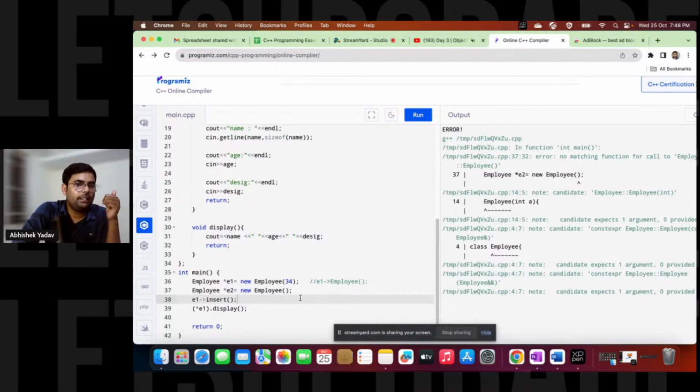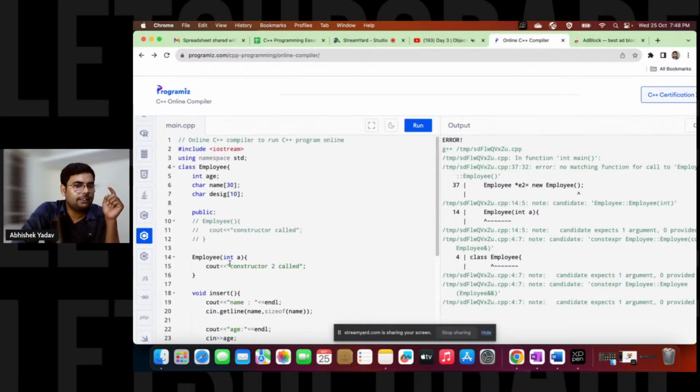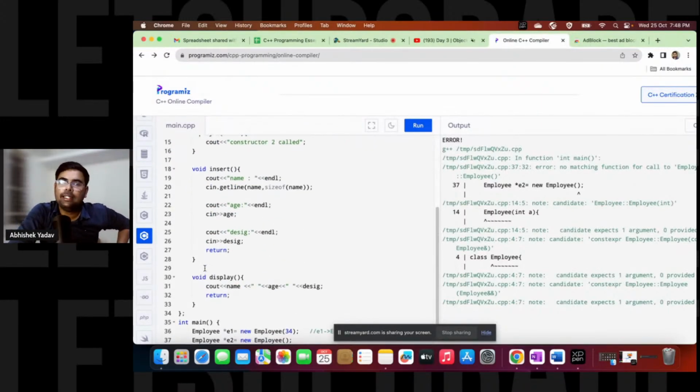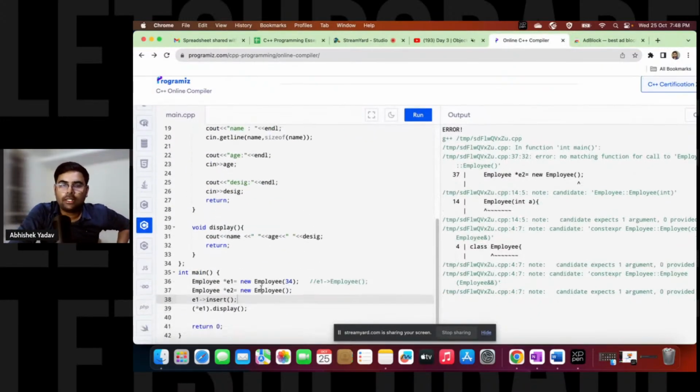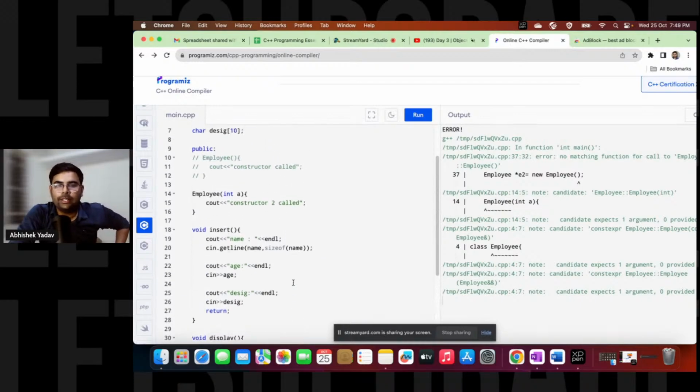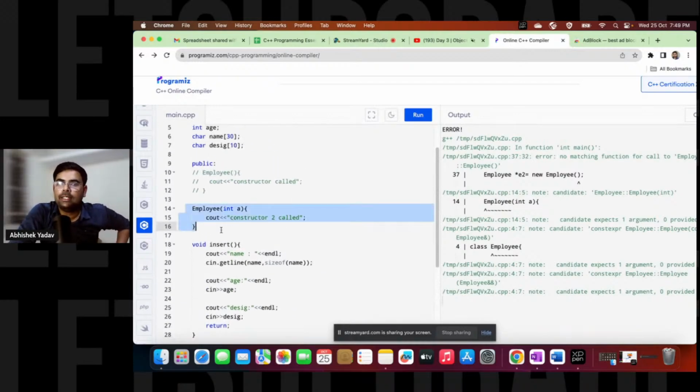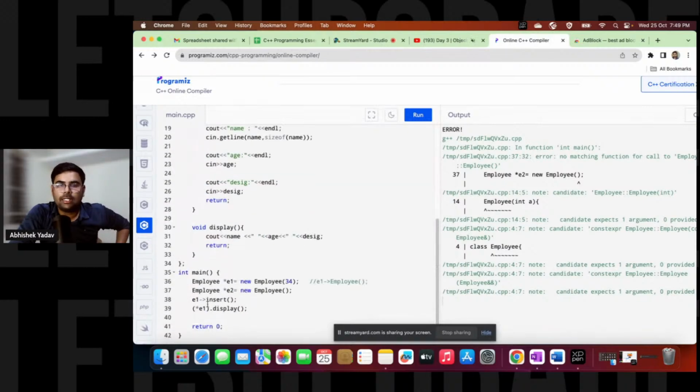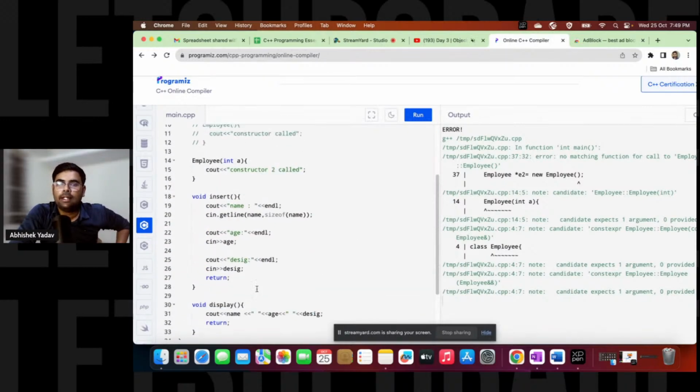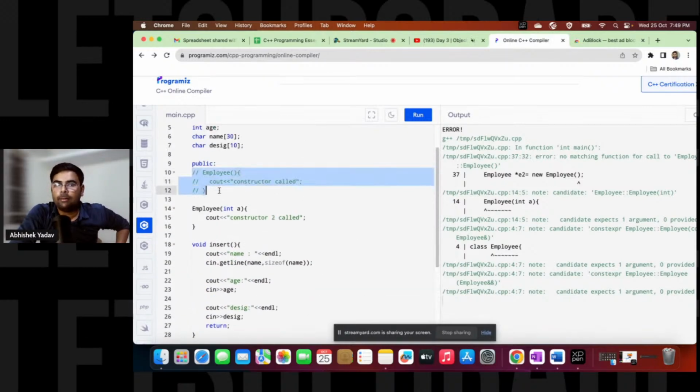You guys are getting the point. So the moment you have created a constructor, it will not create any default constructor by default, right? It will check whether you have defined any constructor or not. For the parameterized constructor, it goes to the class and is able to find it. But for the default one, it is not able to find any default constructor, because we have commented this part. That's why we are getting an error here, right?